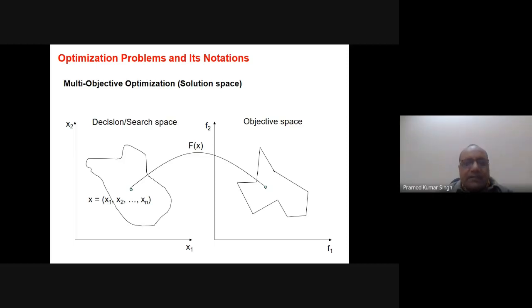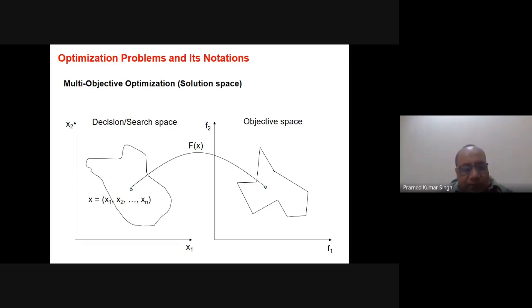So we say the decision space or the search space, as the name indicates, we are talking basically about the variable domains, basically the x1, x2, x3, etc. What is the value of x1, x2, xn, etc.? So this is basically the search space.